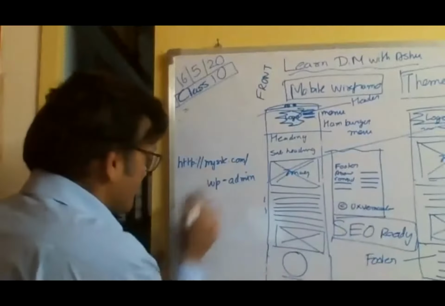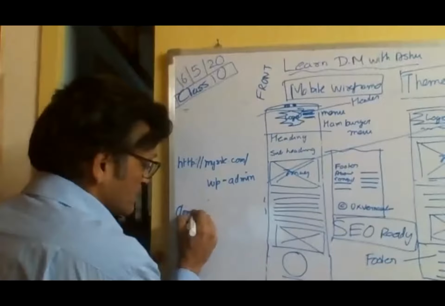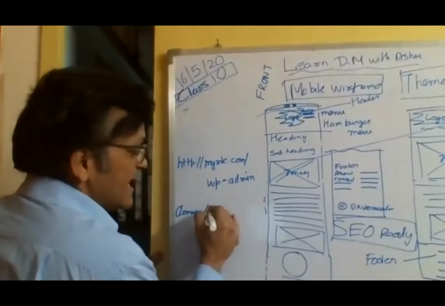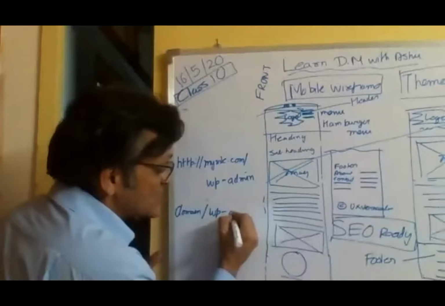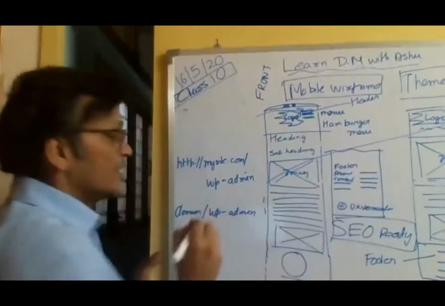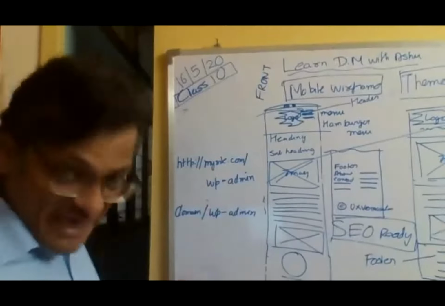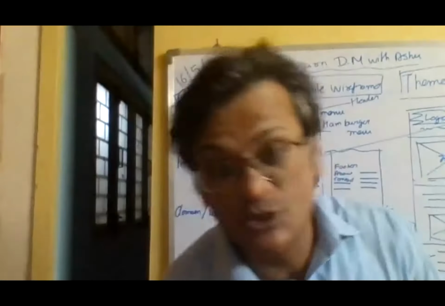Whatever domain you have, I don't care what the domain is. After that, if you add a / and you put wp-admin, you should be able to get to a page which will ask you for your username and password.